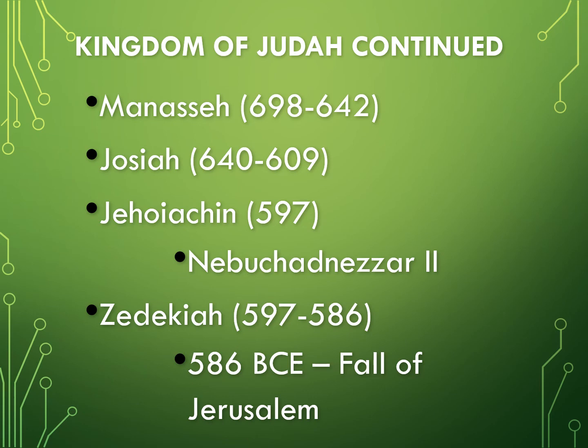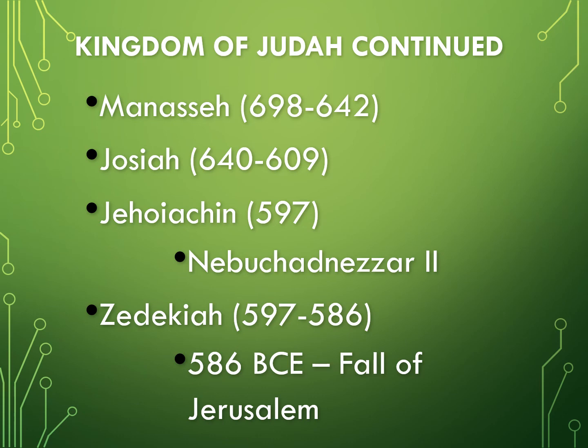After Josiah's reign, Jehoiachin takes over. Jehoiachin, as you can see here, only reigns for less than a year. He is a king installed by Egypt. According to the Book of Kings, Jehoiachin is a terrible king. Nebuchadnezzar II, who is the ruler of the Neo-Babylonian Empire, takes over and lays siege to Jerusalem during Jehoiachin's reign. This is the first siege of Jerusalem. As you can see, the Neo-Babylonian Empire, in the case of the ancient Near East as a whole, has conquered, for the most part, the Neo-Assyrian Empire as the major world power.